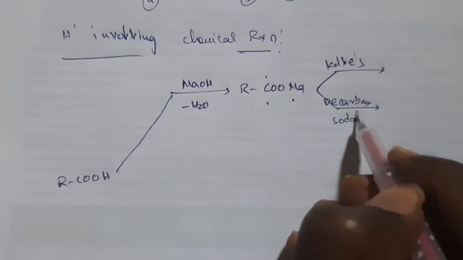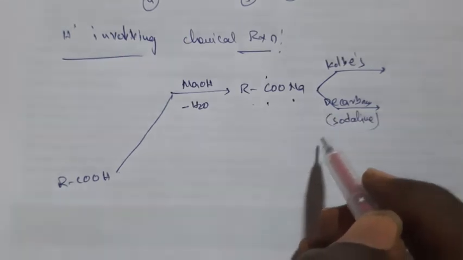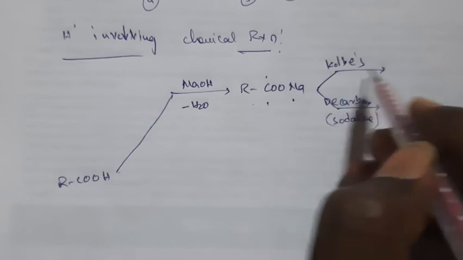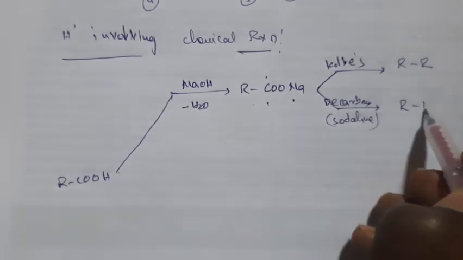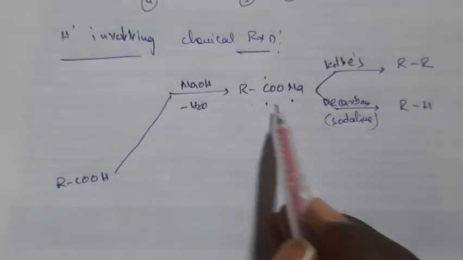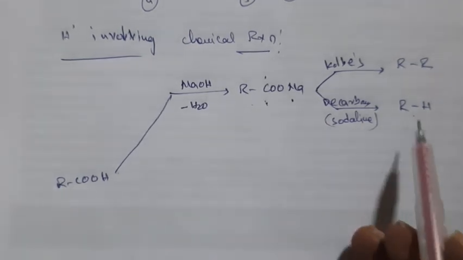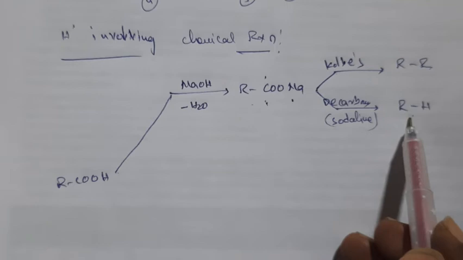In Kolbe electrolysis you will get higher alkanes. In decarboxylation you will get normal alkanes, with one carbon less.